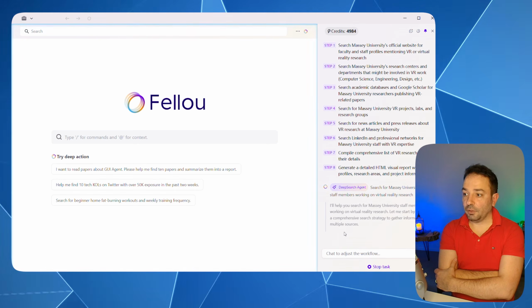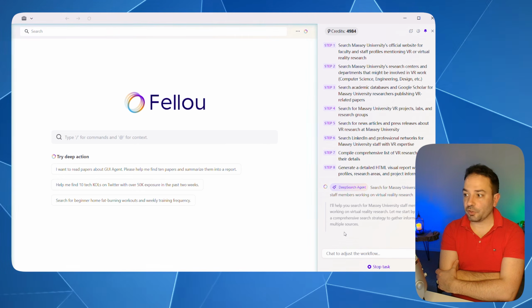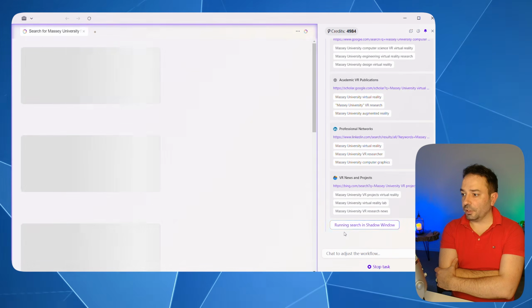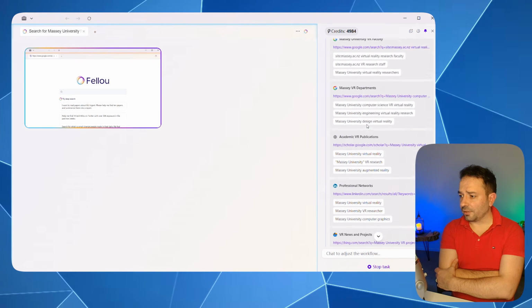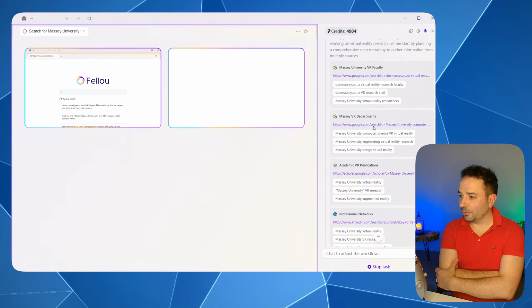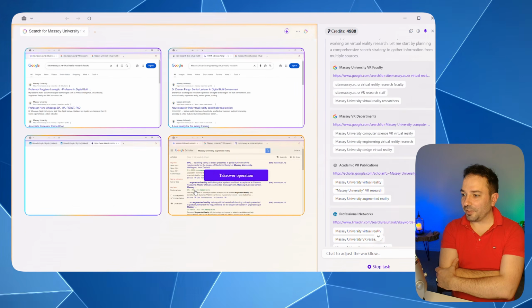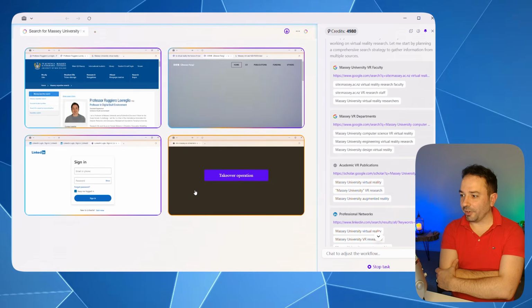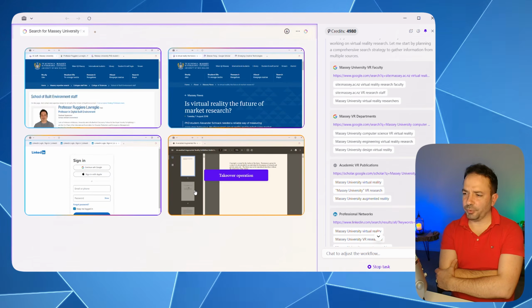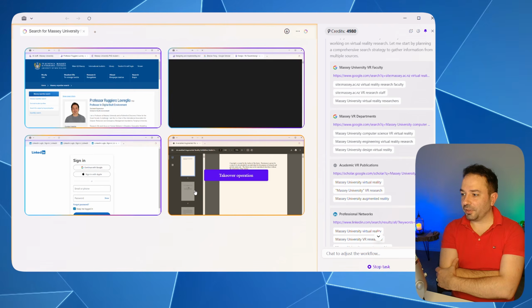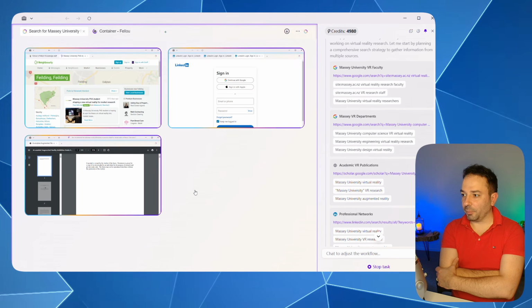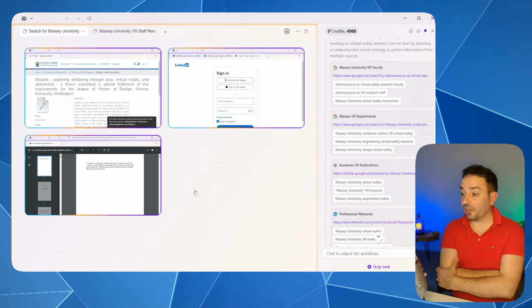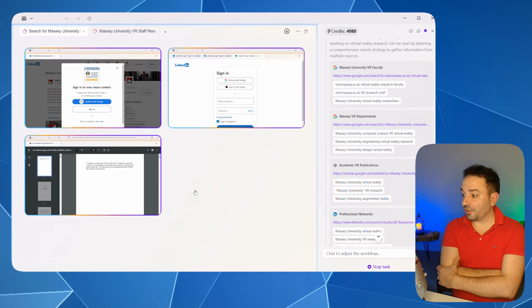I found Fellou pretty exciting because you can see that it's capable of opening different browser pages at the same time and searching many pages at the same time. So I believe that it's really capable of doing pretty advanced searches, basically multiplying the search power of an agent times 4. I don't know why they stopped at 4 and not many more pages. And you can see it here in real time. It's scrolling and browsing many different pages, trying to retrieve information about people working on VR at Massey University.